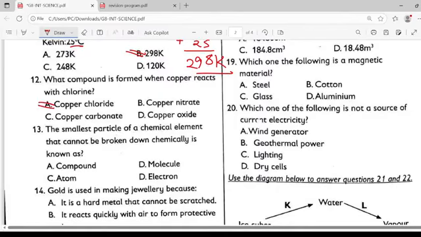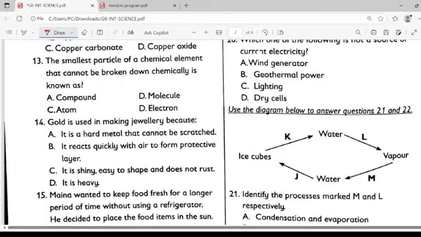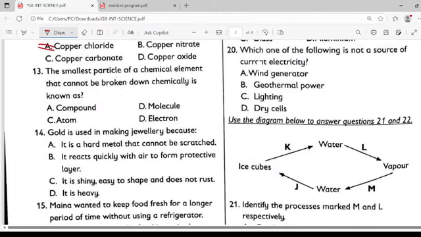Copper chloride. The smallest particle of a chemical element that cannot be broken down chemically is known as a compound, a molecule, an electron, or an atom. A compound can be broken because it's a composition of more than one element.